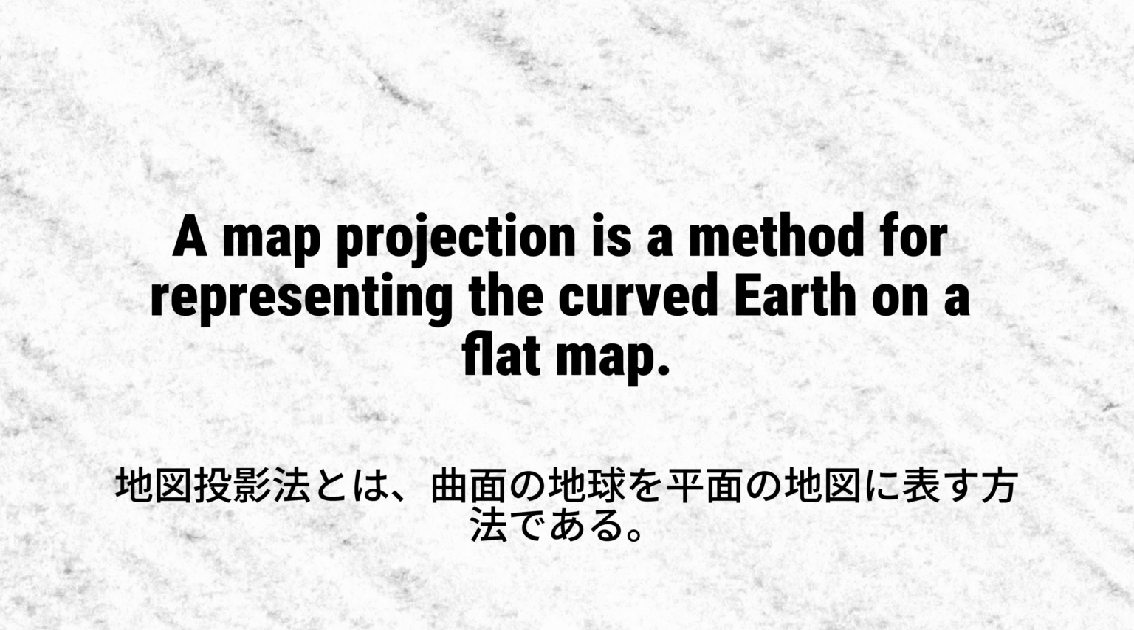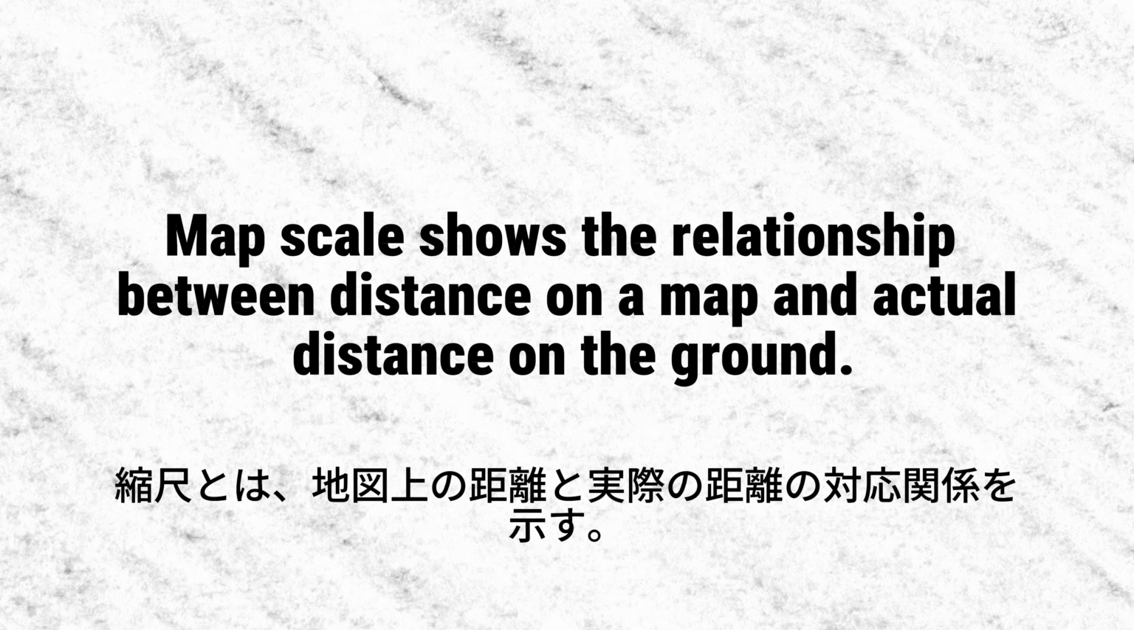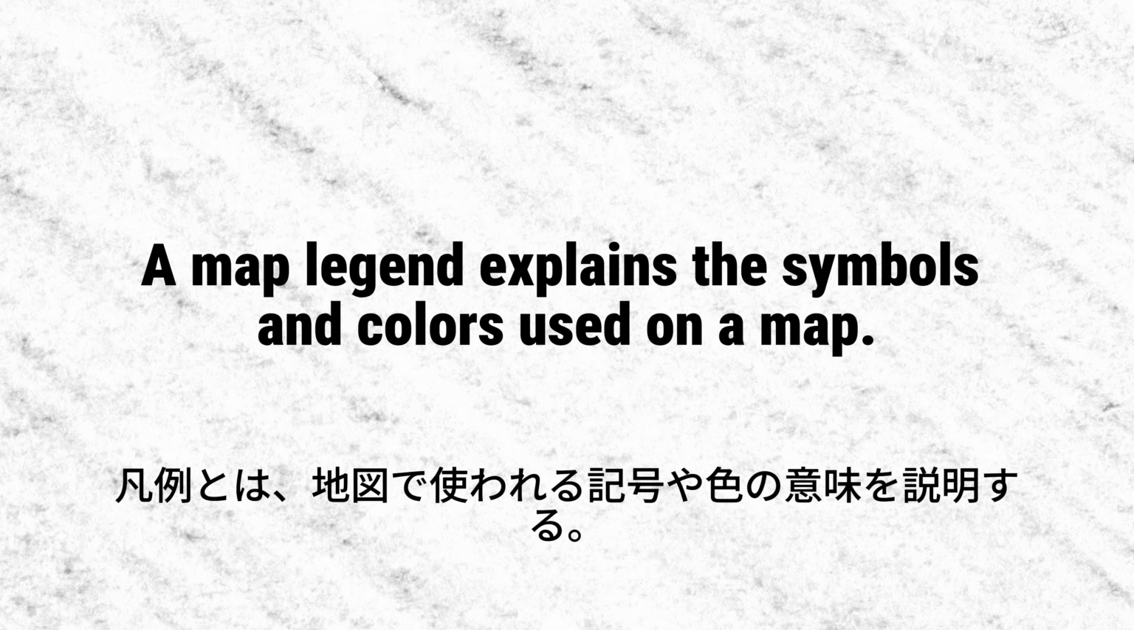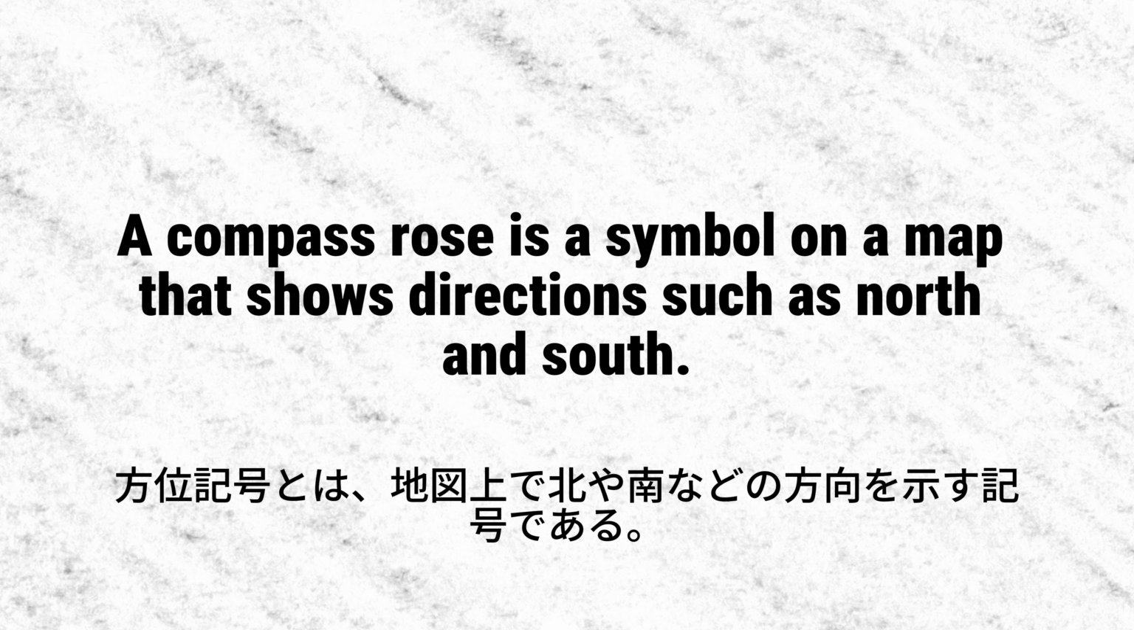A map projection is a method for representing the curved Earth on a flat map. Map scale shows the relationship between distance on a map and actual distance on the ground. A map legend explains the symbols and colors used on a map. A compass rose is a symbol on a map that shows directions such as north and south.